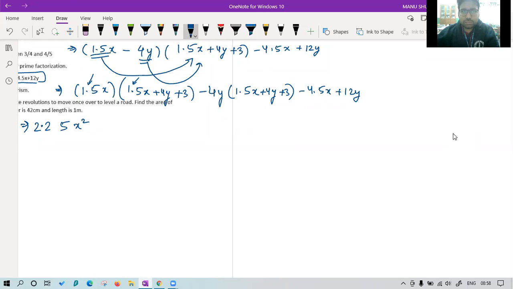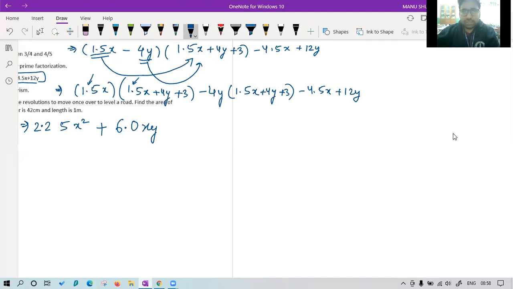The second value is 1.5 into 4. If you multiply 15 fours, that is 60. And because there is the decimal, it becomes 6.0. So this 0 we can neglect also, like Harshul has done. He has written the answer as 6xy. That is also correct. Either you write 6.0 or 6, both are the same thing.